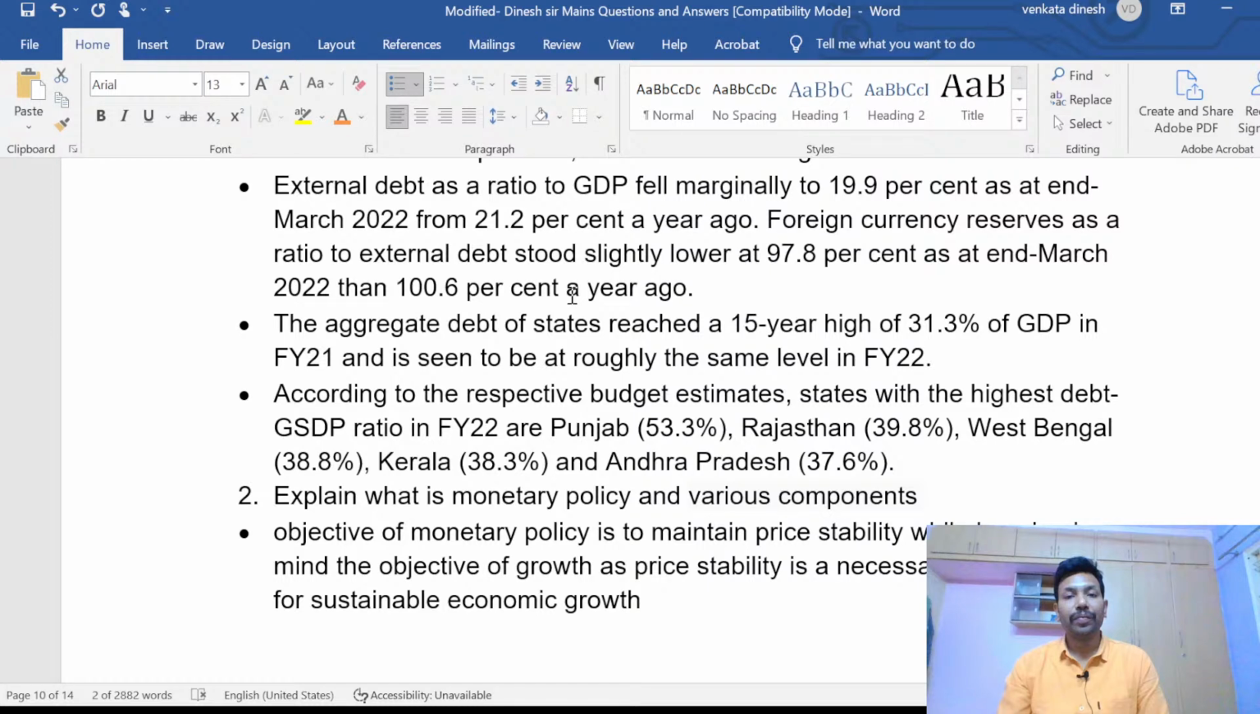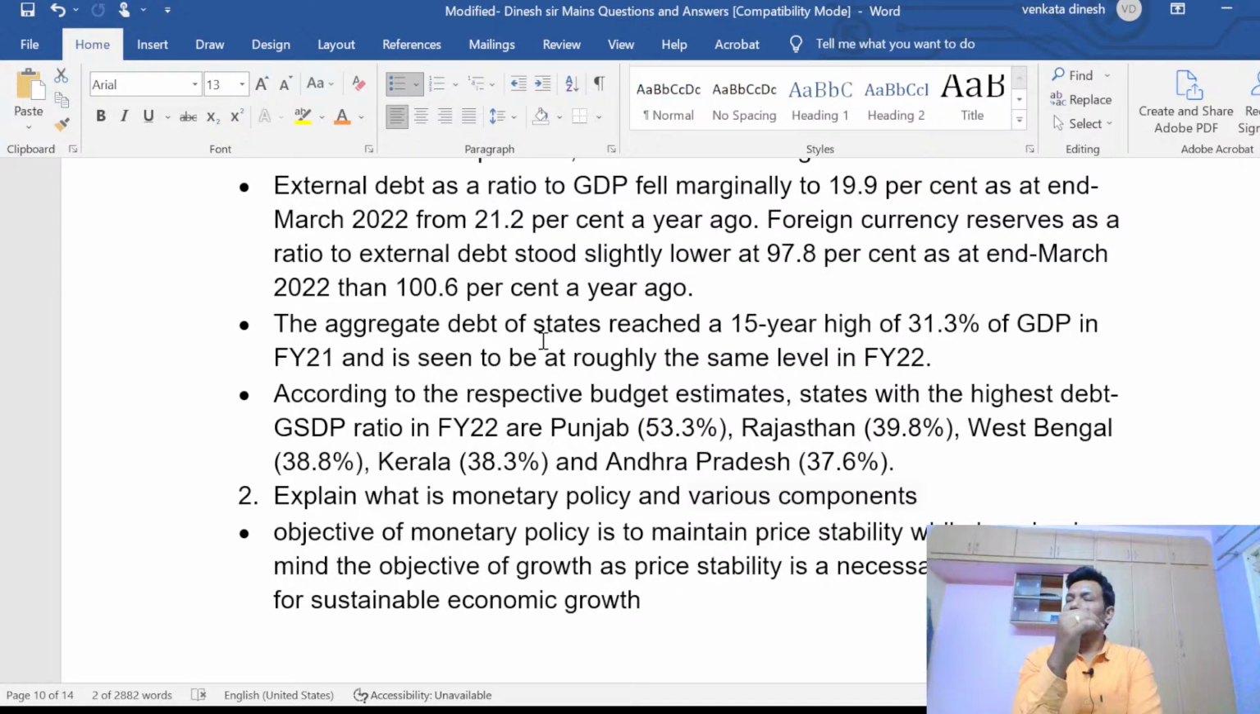It's not about a beggar. Even if you want to purchase a dosa, which was 40 rupees, now it may become 45 rupees because everyone has extra money right now. You are getting the same dosa with extra money. It means that inflation happened, a price rise happened. So never print more money than is required. The aggregate debt of states reached a 15-year high of 31.3% of GDP in financial year 2021. States, see this. That is very, very important. These are the facts to substantiate the first point which I have mentioned. This is the first point. See, this is something that you have to write.